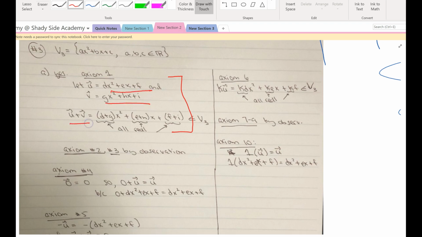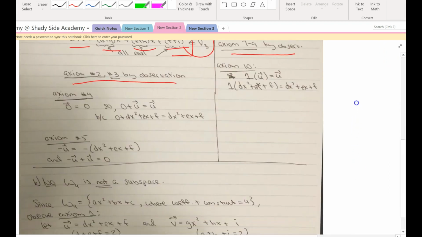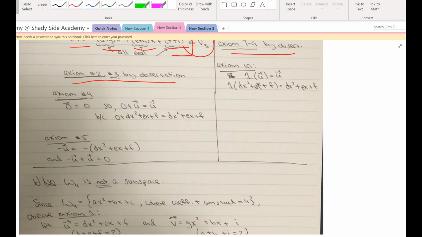I showed that adding them does yield a polynomial, which is, of course, then in the set of polynomials. Here's axiom 6. Axiom 2, 3, and 7 through 9, I would argue by observation, pretty clear. Axiom 4, pretty simple. I mean, this is not a particularly difficult question, at least part A. Or difficult's the wrong word, but you know what I mean. So axiom 4 was met.